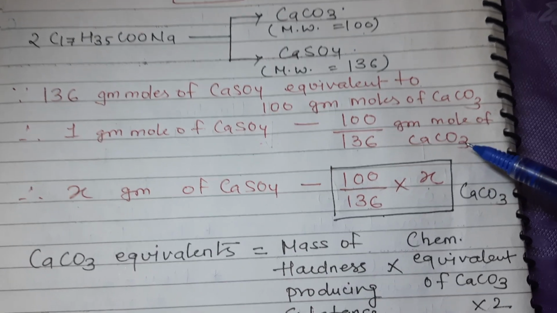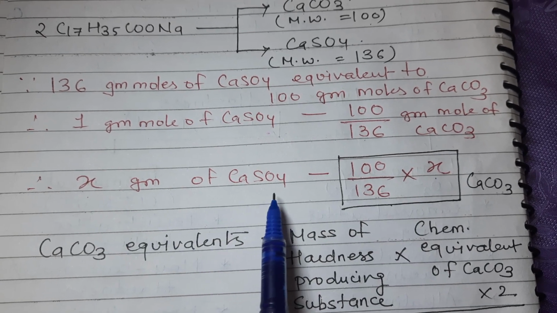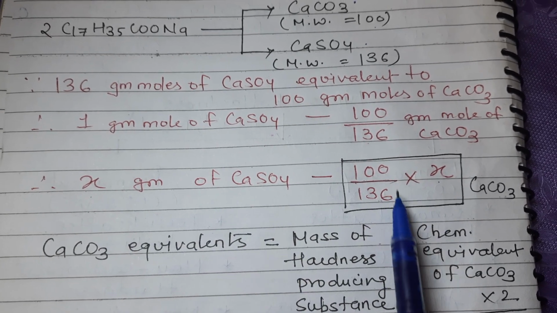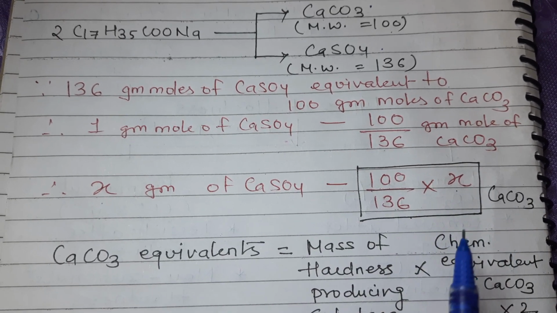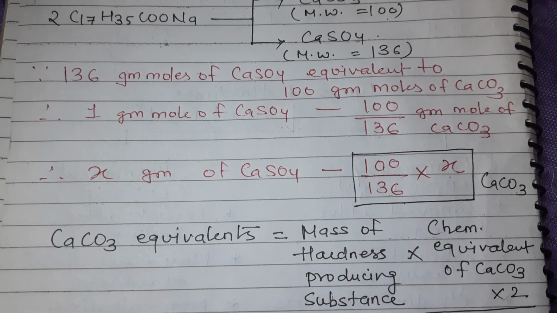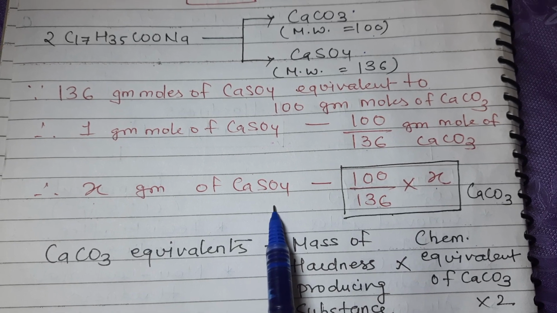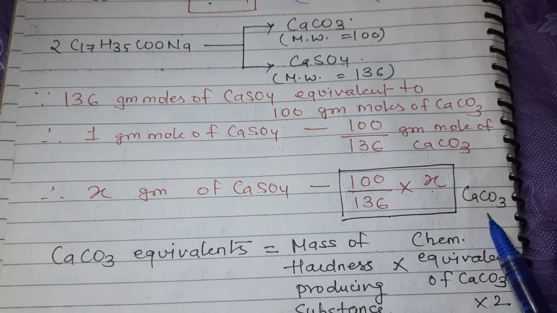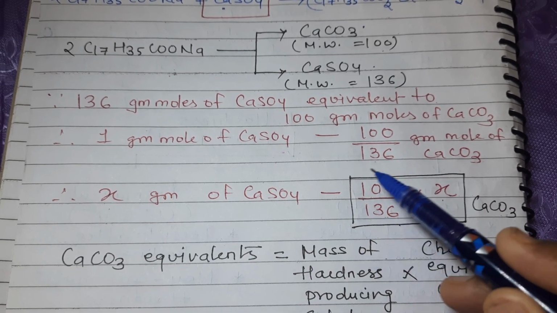And suppose if the quantity in water is x gram, so x gram of calcium sulfate will be equivalent to 100 upon 136 into x equivalent of calcium carbonate. So it means we can convert the amount of calcium sulfate present in water into the calcium carbonate equivalent by using this simple multiplication factor.